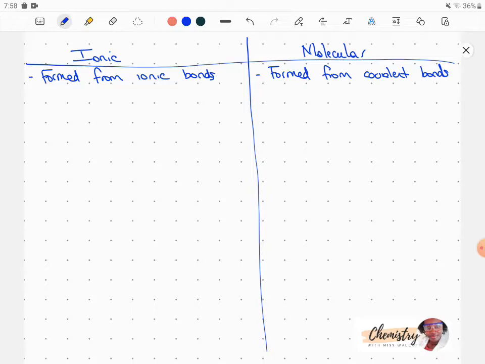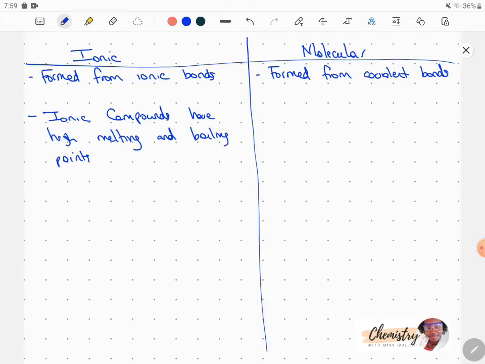And the first property is the melting or boiling point. Ionic compounds have high melting and boiling points. Opposite charges are attracted to each other, and these electrostatic forces of attraction which are formed are very, very strong. So if we wanted to convert an ionic solid to a liquid or to a gas, a lot of energy would be needed to overcome these forces of attraction.